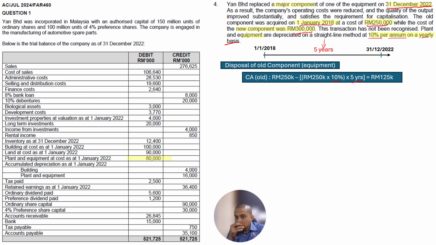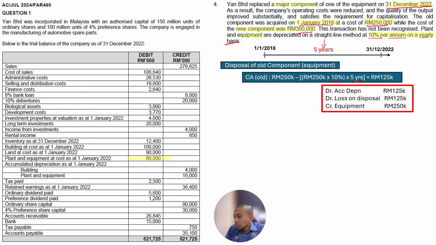So 125,000 is disposed, buangkan, diganti. The question did not mention it is sold for any value, it is just disposed. How to dispose an asset? We have accumulated depreciation 125,000, disposed, and cost 250,000, disposed. The remaining balancing figure is on the debit side, which is the loss on disposal. Again, the loss on disposal is just transferred to the income statement.